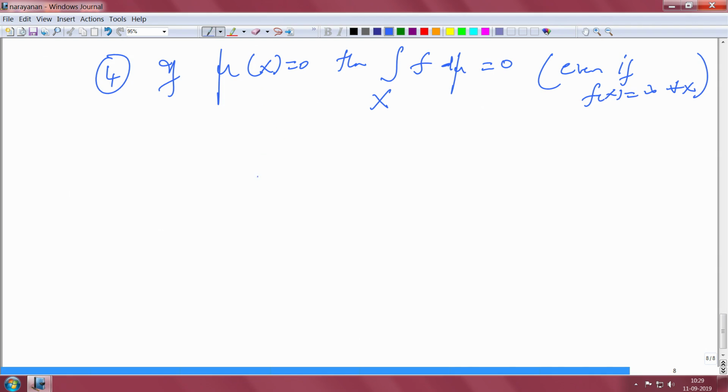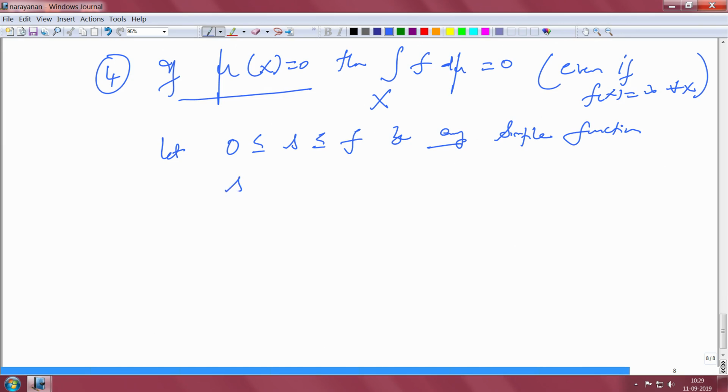So, let us do the fourth property. Suppose mu of X is 0. So, the total measure is 0. Then let us take any simple function, let s be any simple function, which can of course be written as s of x equal to the sum over j equal to 1 to some capital N of alpha j chi A j, a finite linear combination of indicator functions. That is what a simple function is. I am assuming this is less than or equal to f.